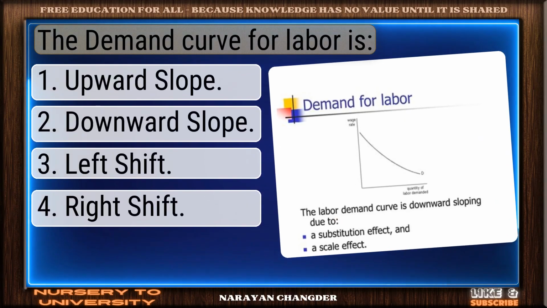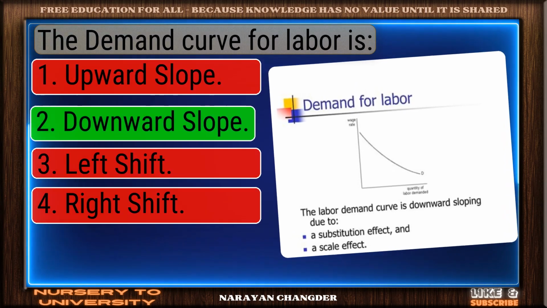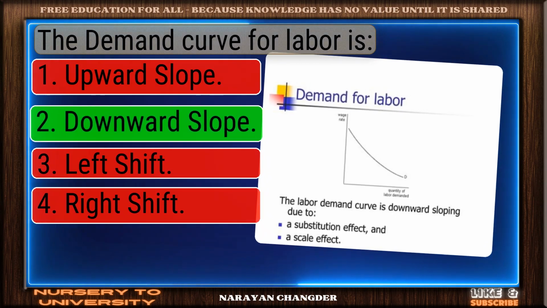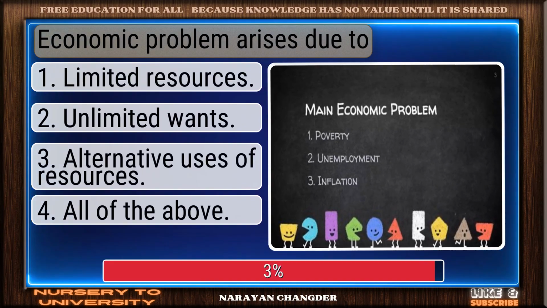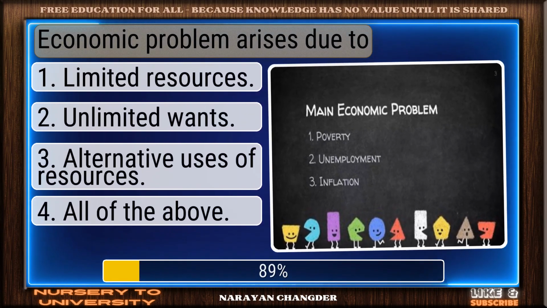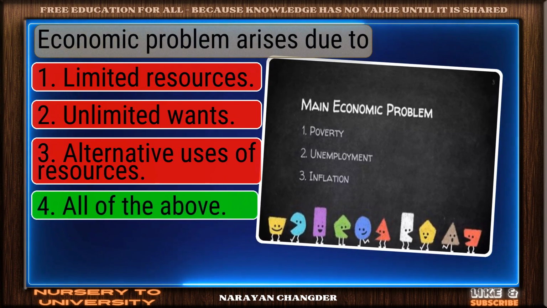The demand curve for labor is. Solid response. Downward slope is a valid choice. Economic problem arises due to. Nice selection. All of the above is the correct and valid answer.